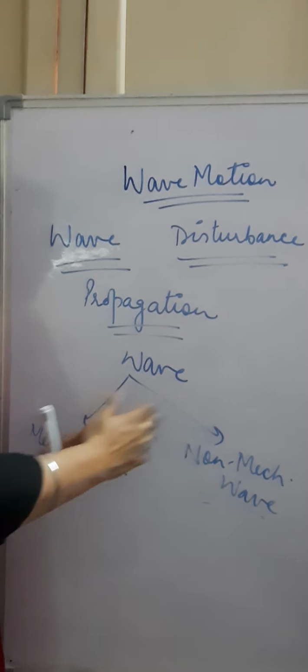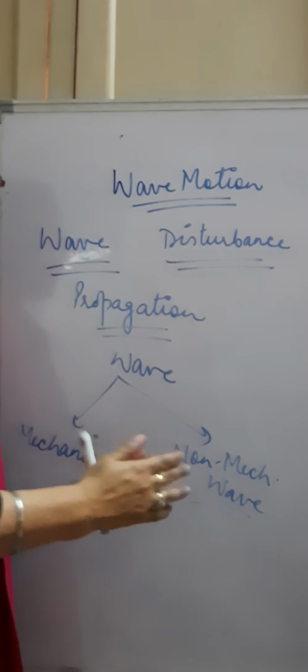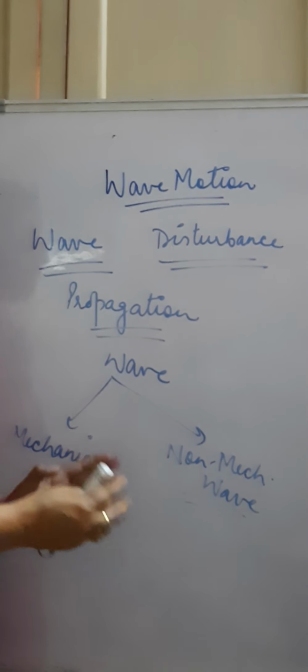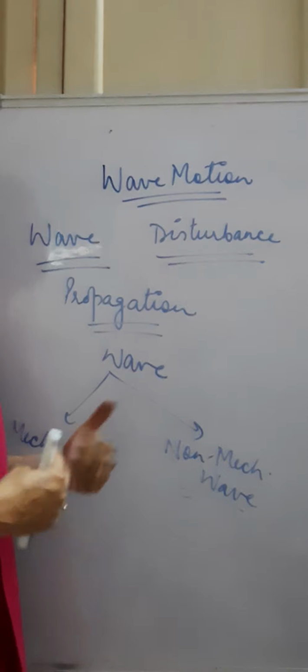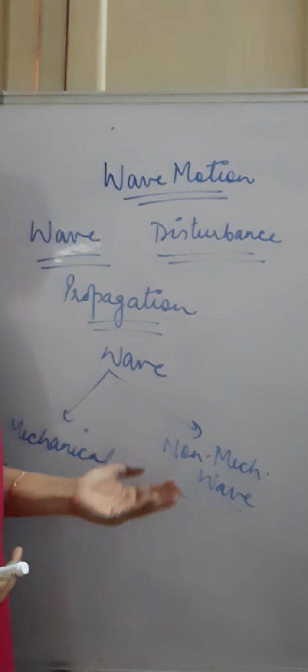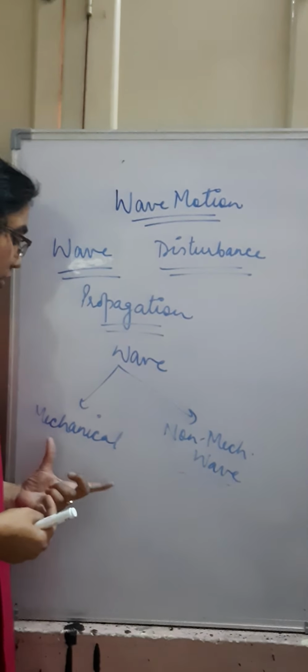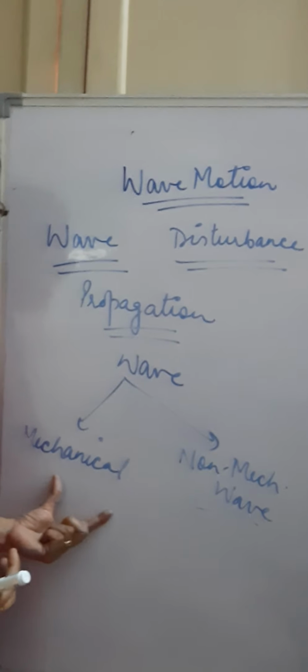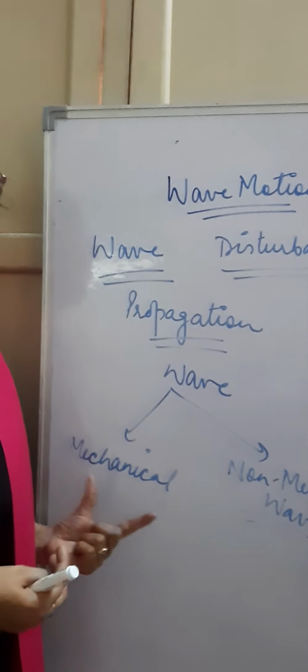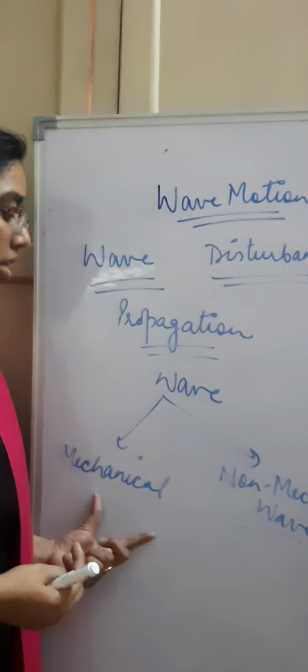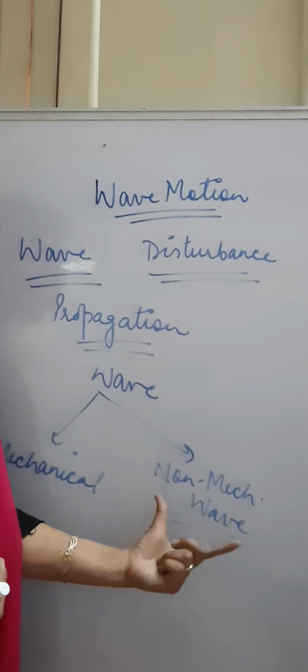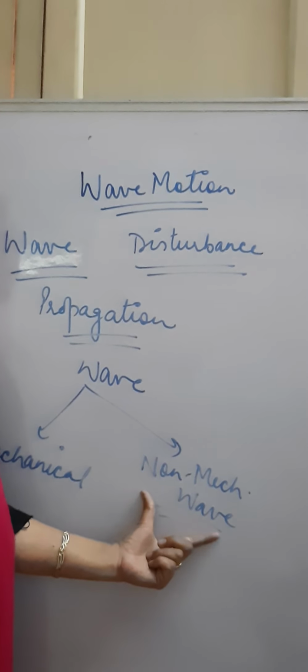But mechanical and non-mechanical waves, these are the two categories. Some of the waves can travel through vacuum and another type of wave will not be able to travel through vacuum. Mechanical waves do require a material medium for propagation. But non-mechanical waves do not require any material for propagation.